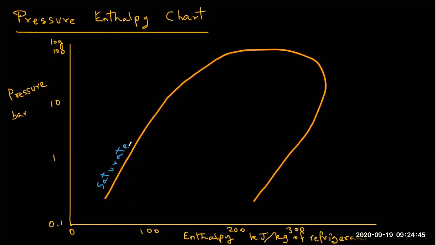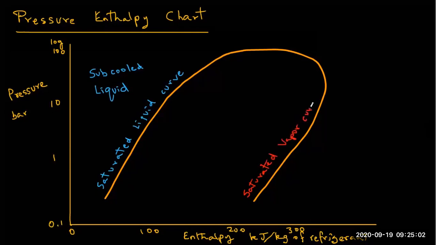The left side of this curve is your saturated liquid. Before this curve, the liquid will be in the saturated or subcooled state, and it will be 100% liquid. Then on the right side we have the saturated vapor curve, and beyond it the substance will be totally converted into vapor or gas, in the superheated vapor state.